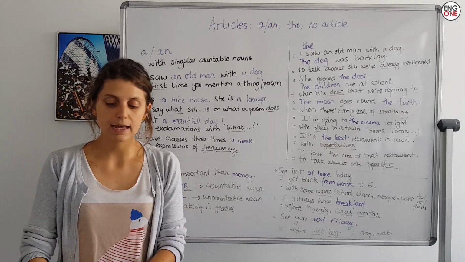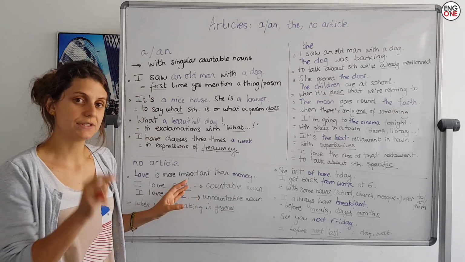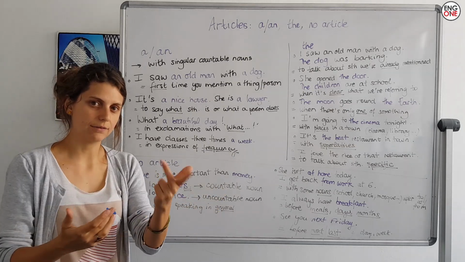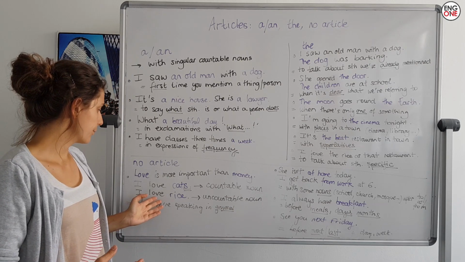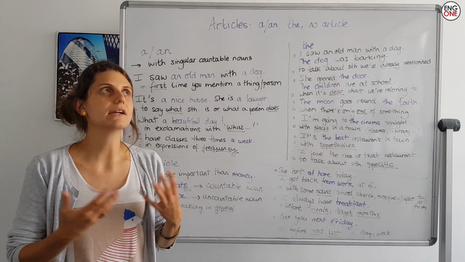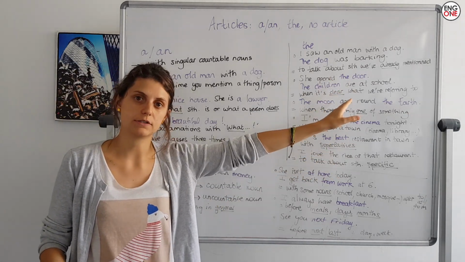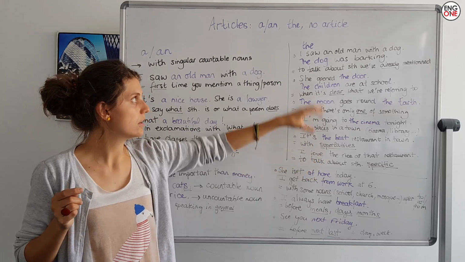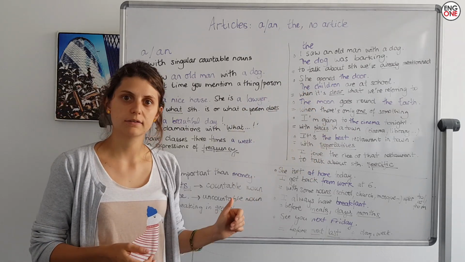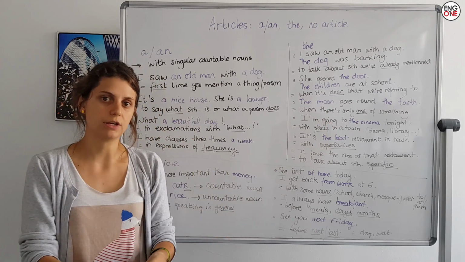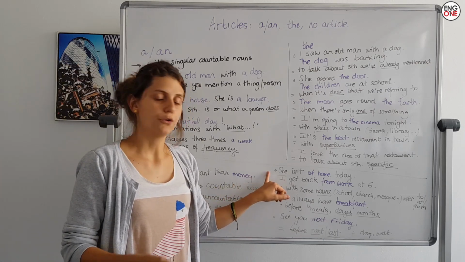Same. I said I love whales. I love cats. Right, I put an S because they're countable nouns. You can count them. 2 cats, 3 cats, 2 whales, 3 whales. Now, I love rice. If I say I love rice, in general. If I say I love the rice at that restaurant, I'm being specific. So remember, the is very specific. You could replace it by that. I love that rice. Okay? I love rice in general. No article.